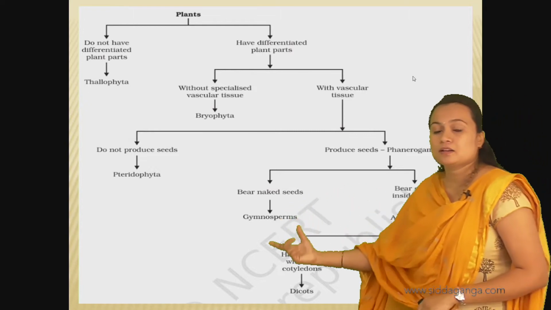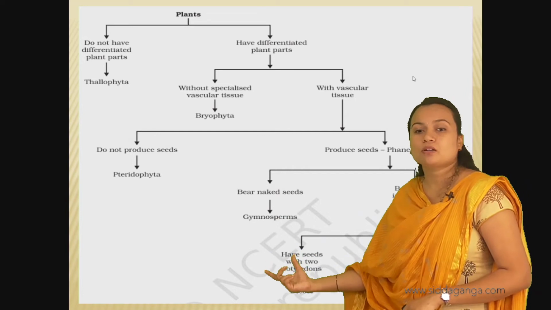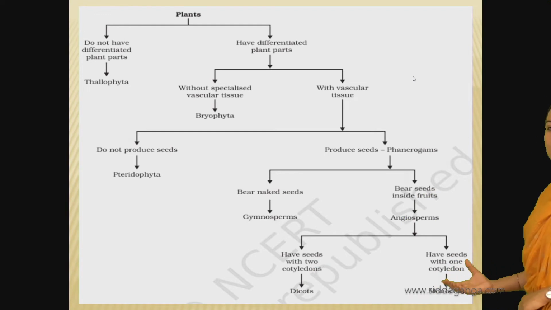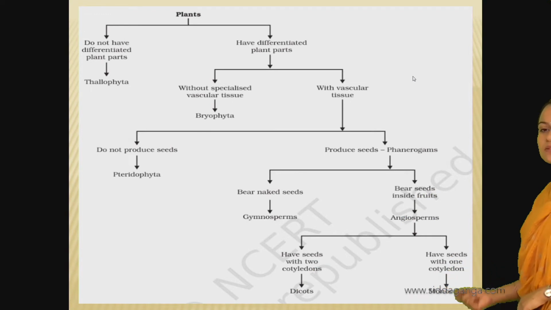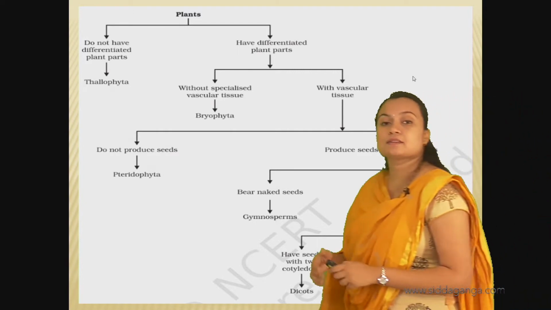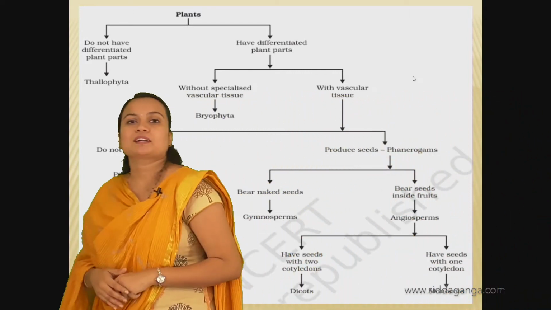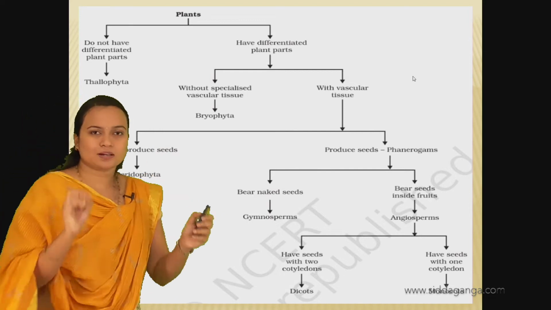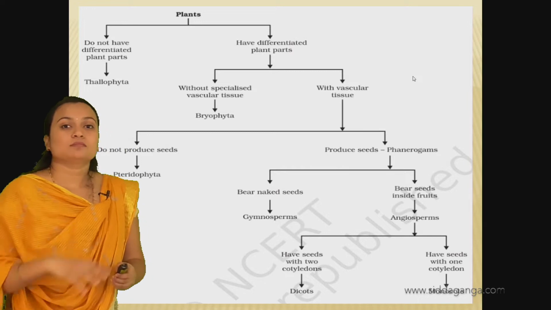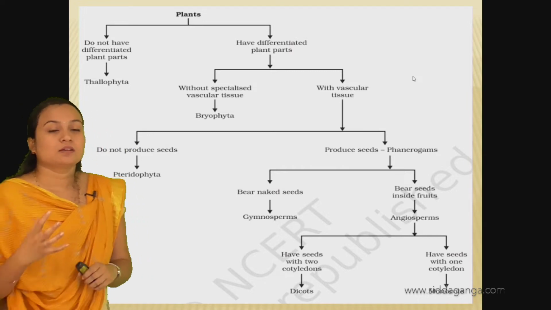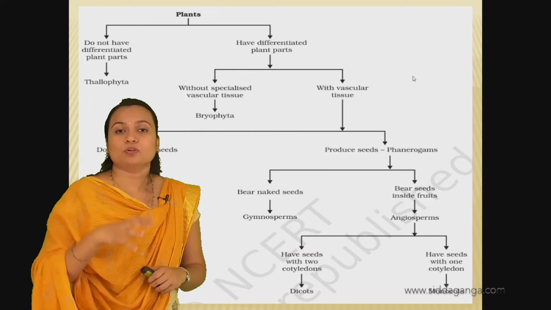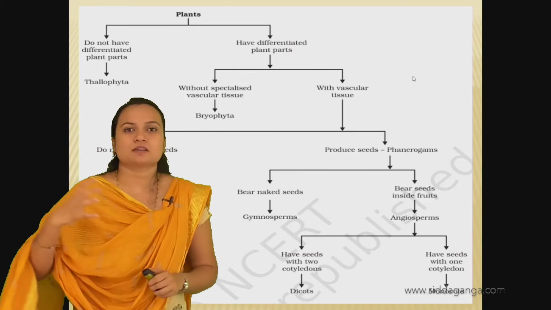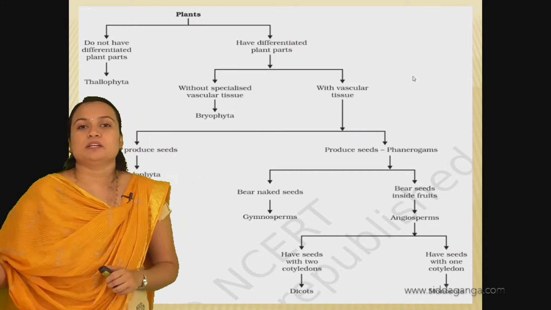And here, if the seeds have two cotyledons, then they are called dicots, and if the seeds have only one cotyledon, then they are called monocots. So this is the schematic representation of the classification in the kingdom Plantae, okay. This is the broader classification, and further, they will notice more characters, study those characters, and further classification has been done.